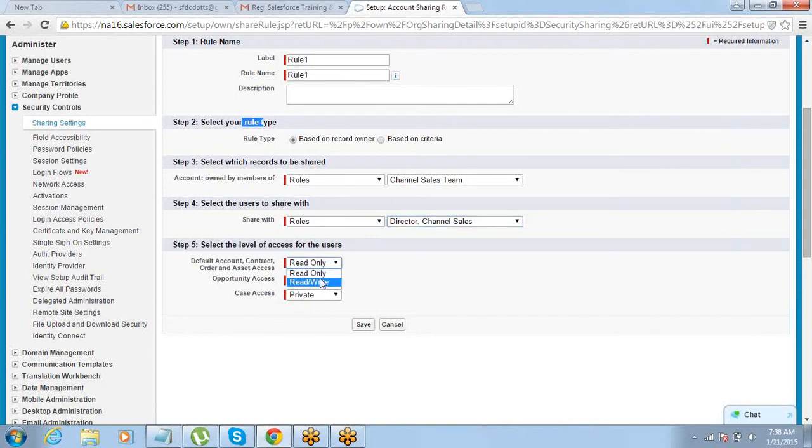You want to give read-only access, or you want to give read-write access, because we are talking about accounts. Opportunities and cases are linked to the account. Do you want to keep opportunities and cases private, or do you want to give access to those as well? While I am being allowed to view Sai Krishna's accounts, do I need access to see his opportunities also? If yes, do I just need to see, or do I need to edit? Do I need to view his cases as well, the cases on that particular account? Yes.